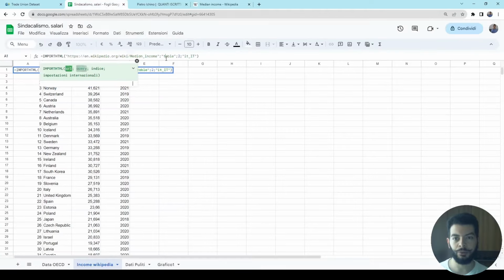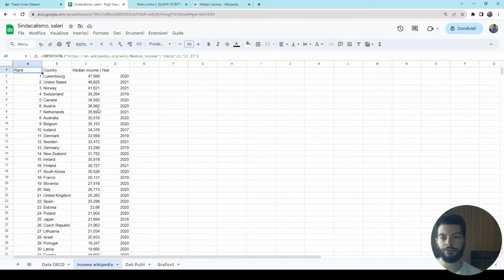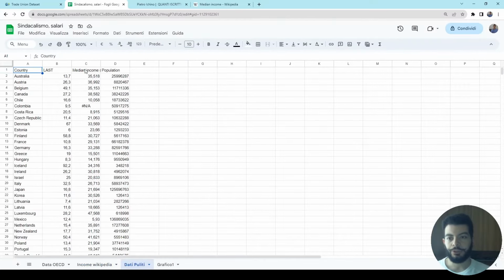Then we say that we want the HTML object table, and this is something that if you know a little of computer science you will understand immediately. Then I put the index and then just a setting, and as you can see we immediately have the median income. After that I put the clean data here, and I added also the population.